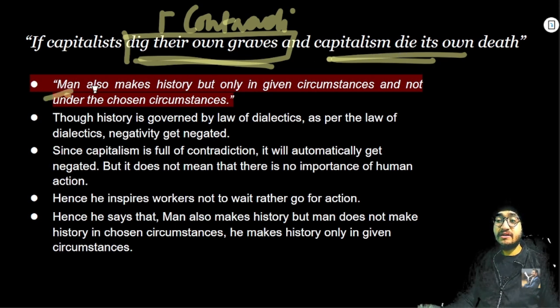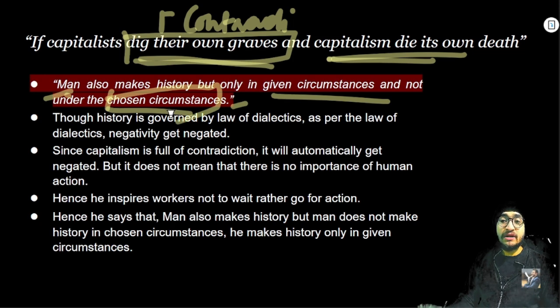Man also makes history, but only in given circumstances and not under chosen circumstances, right? Because in capitalism the circumstances are very much chosen for them. People are chosen to work in a certain mode of production, in a certain manner, in a certain way. They are entirely regulated. They do not have the freedom or autonomy to decide how, why, or what they should work. They are not given the circumstances to exercise their own will, right?